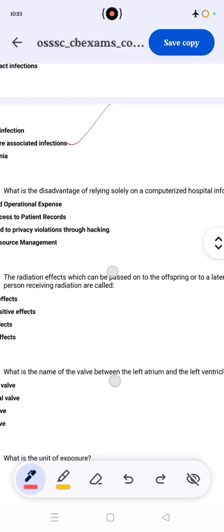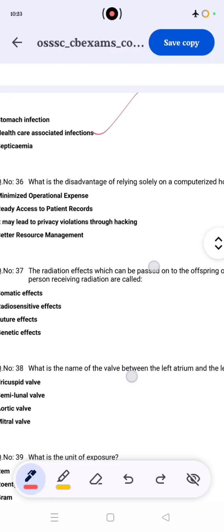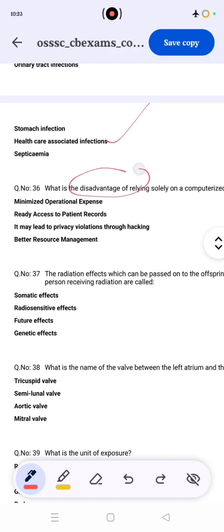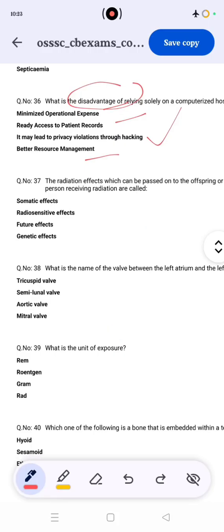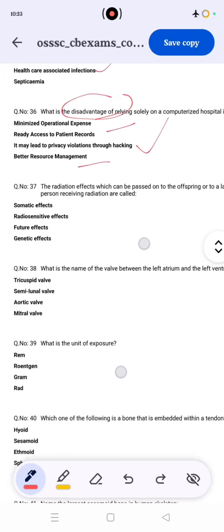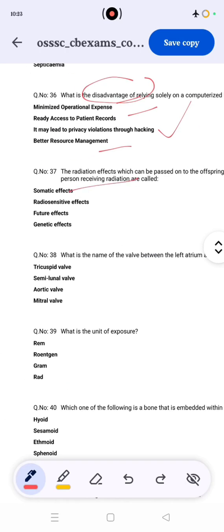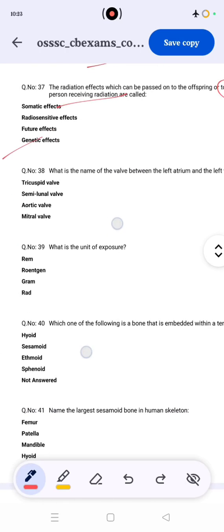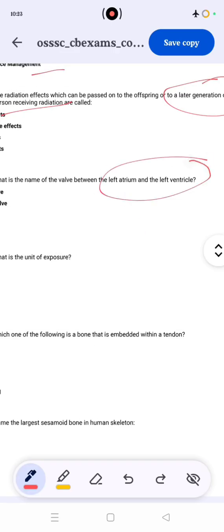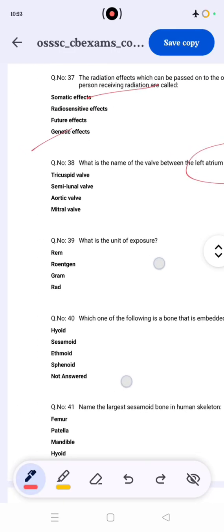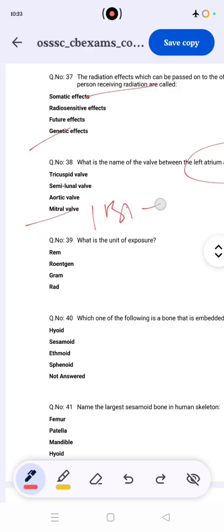What is the disadvantage of a computerized hospital information system? Advantages are minimum operational expense, readiness to assist patients, and better record management, but the disadvantage is hurting. He is asking about the persons. Question number 37: effects on later generations of the person receiving radiation are called genetic effects. Then, what is the name of the valve between the left atrium and left ventricle? It is the mitral or bicuspid valve. The tricuspid is between the right atrium and ventricle. So the correct answer is fourth.